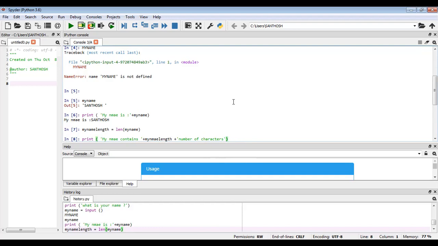So now we already found the length, how many characters are present inside my name, and then stored it in my name length. Now I want to know how many characters are there. So here also I can add my name.